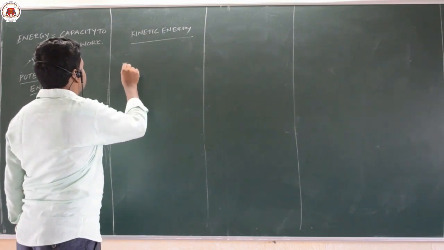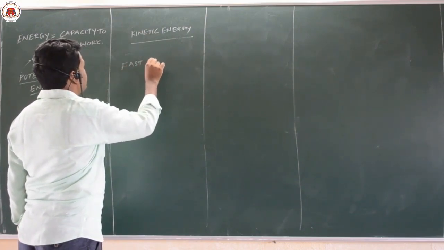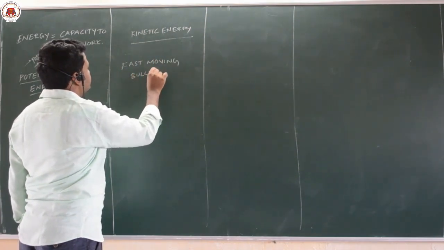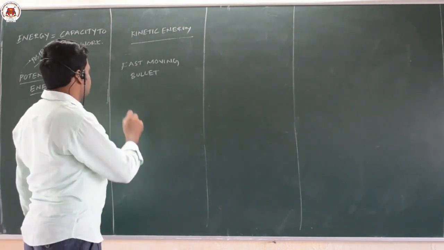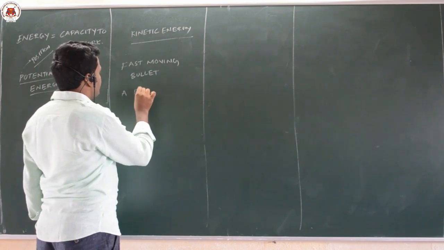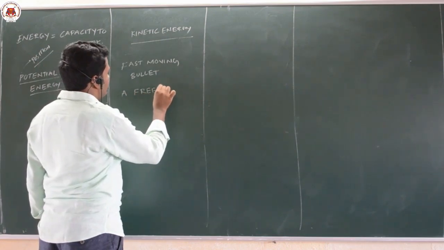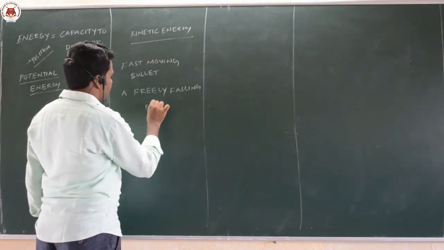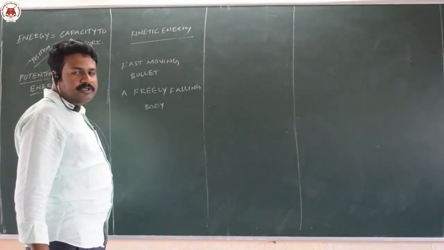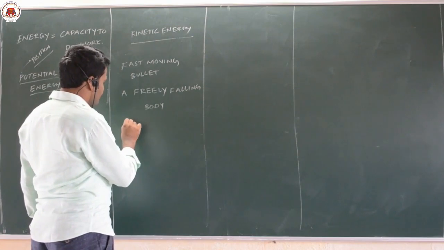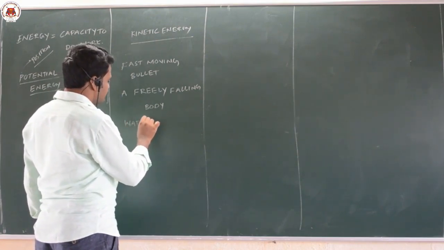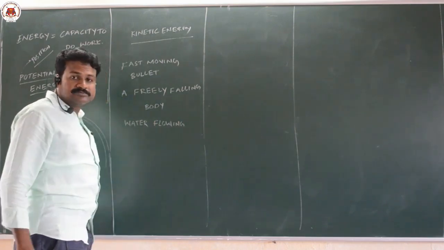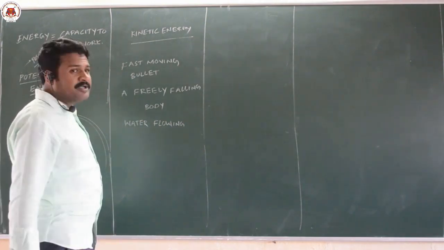Example, a fast moving bullet, a freely falling body, water flowing in a river, a vehicle in motion. These are all examples of kinetic energy.